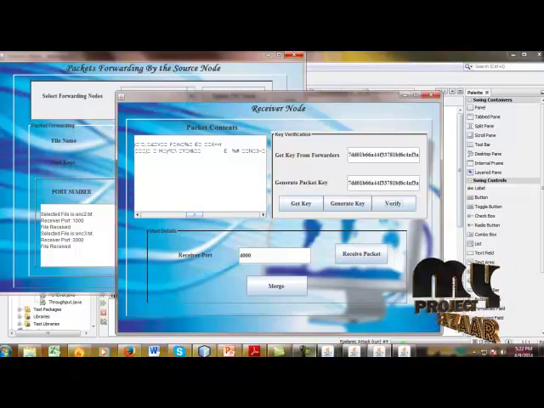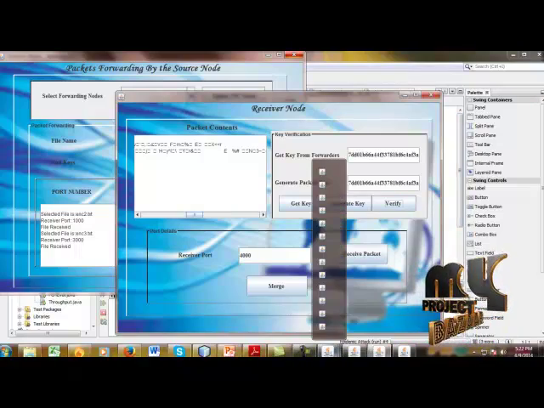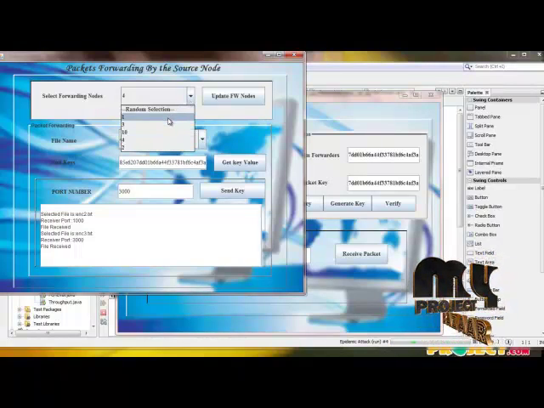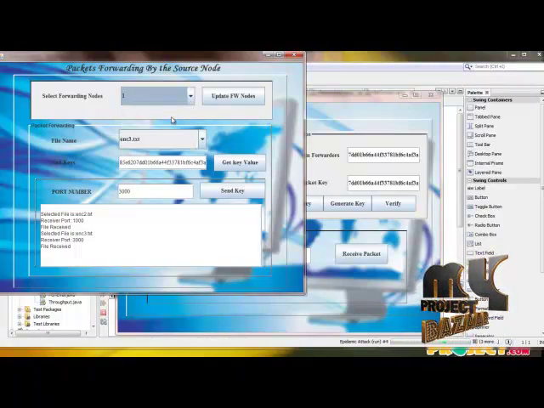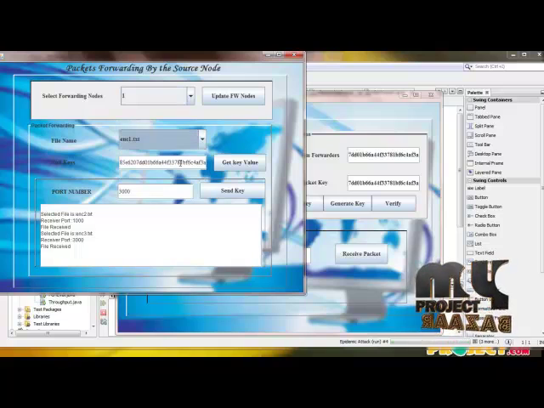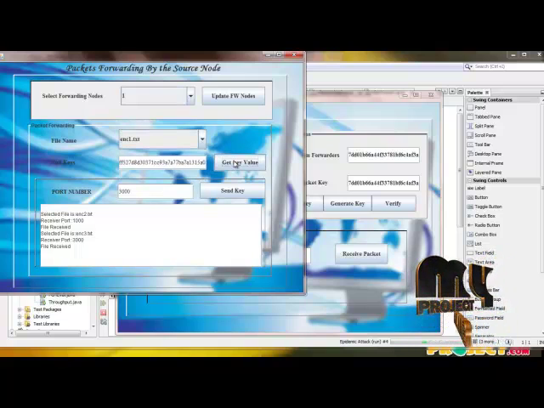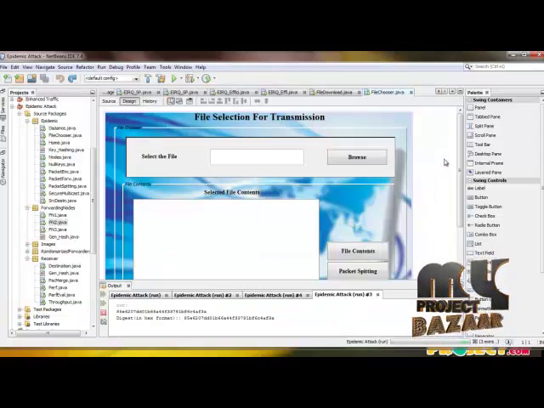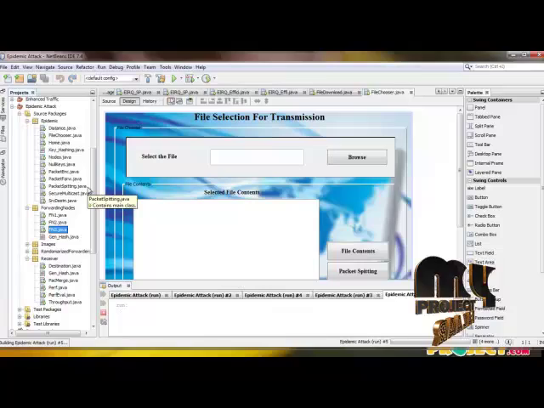Now after the successful second packet delivery, we have to change the forwarding node's ID and its packet. Now get its corresponding selected null keys packet. Now change the port number. Now start running this third forwarding node.